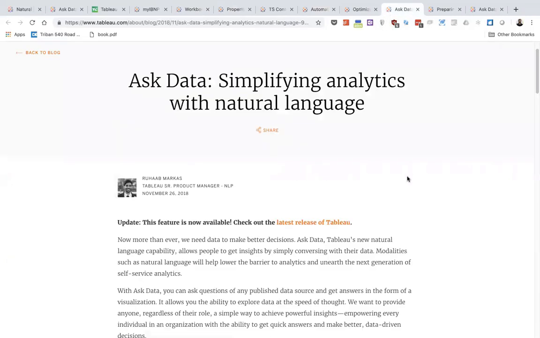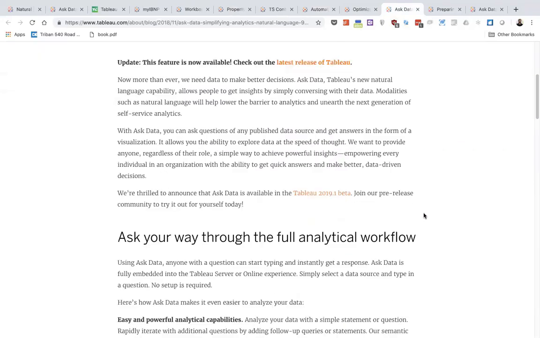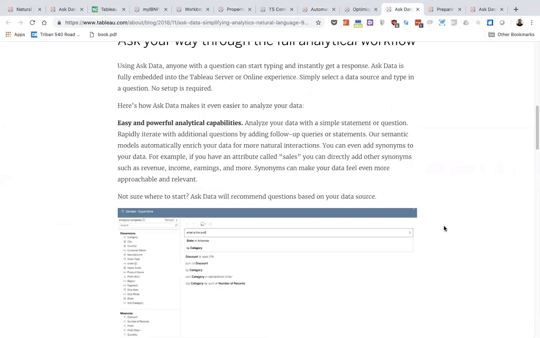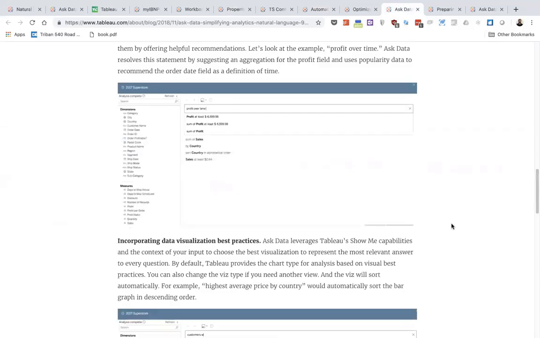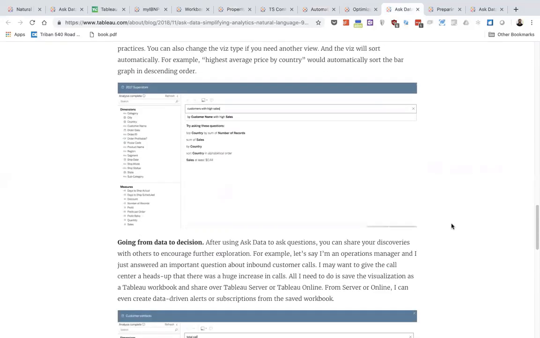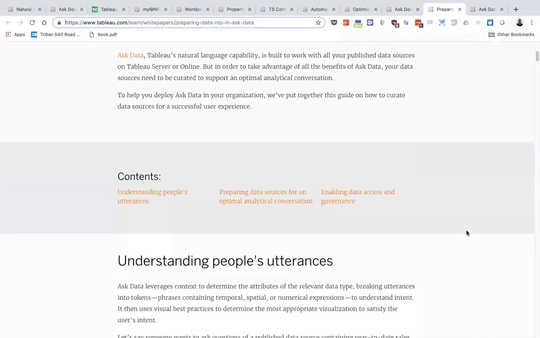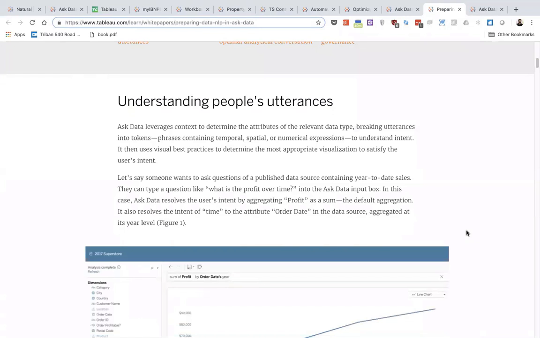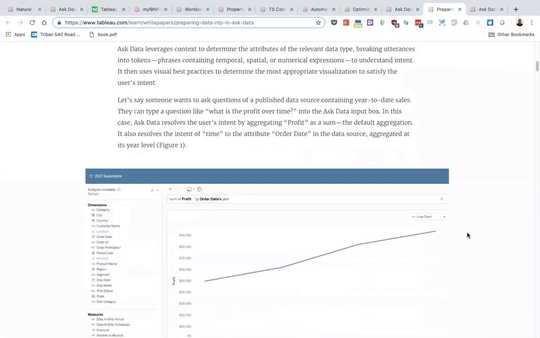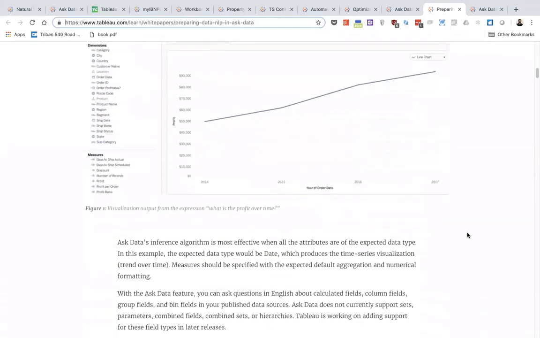Now, if you're interested in learning more about how Tableau's come together with this natural language processing, there's actually a white paper that Tableau released to talk about how they actually created this. So a blog about how they expect people to start using Ask Data, but also how they started using natural language to help understand that. So, for example, bringing in things like the top 10, or show me something between, or what's something over time, to help understand how people are going to ask those questions.